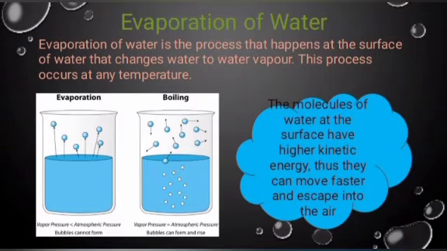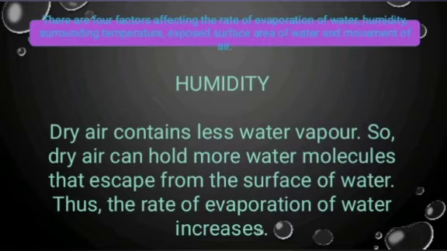Evaporation of water. Evaporation of water is the process that happens at the surface of water that changes water to water vapor. This process occurs at any temperature. The molecules of water at the surface have higher kinetic energy, thus they can move faster and escape into the air. There are 4 factors affecting the rate of evaporation of water: humidity, surrounding temperature, exposed surface area of water,